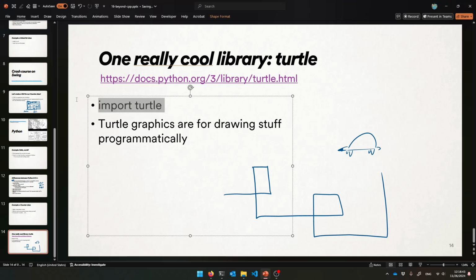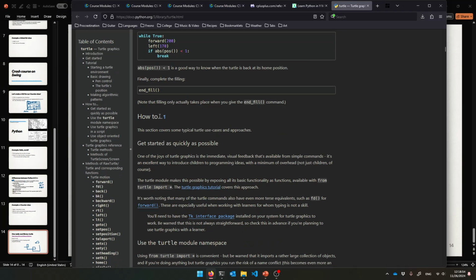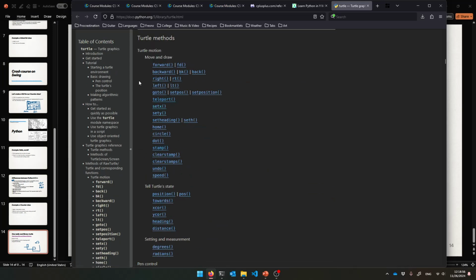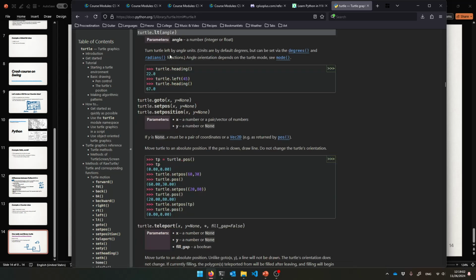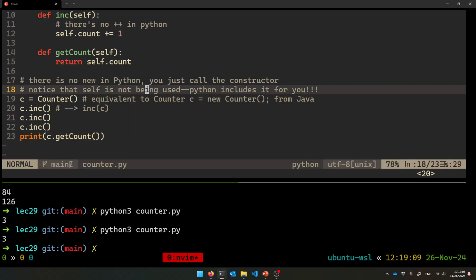All right, so we're going to say import turtle, just like in Java, in Python, to include a library. It's called importing it. So we're going to import the turtle library, and then we get access to all these fancy functions inside of it. All these bad boys. Tell the turtle to go forward, tell him to go backward, tell him to turn left by 90 degrees. And so that's kind of how that works. All right, so let me show you that code.